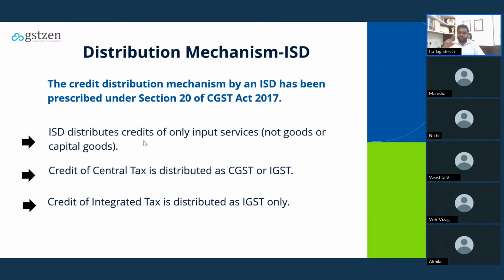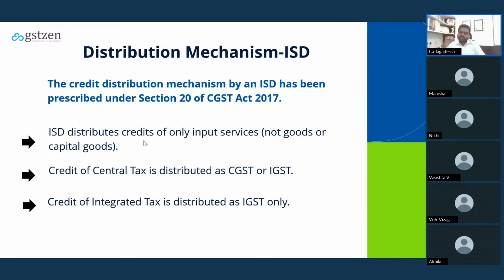So for all these four branches, I need to distribute it. In case of distribution to Karnataka, that is from ISD to the regular registration of Karnataka, I have to distribute CGST as CGST only. Whereas in case of distribution to Telangana, Tamil Nadu or Andhra, I have to distribute CGST as IGST. In case of distribution within the state, I will distribute as it is, CGST as CGST.